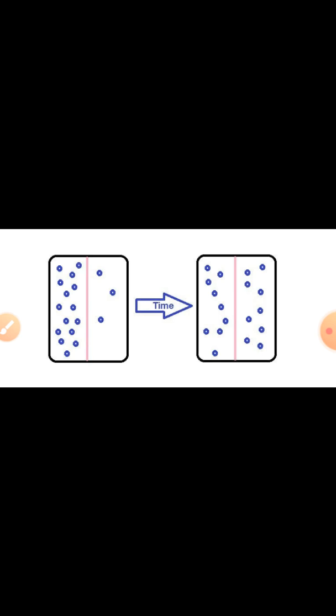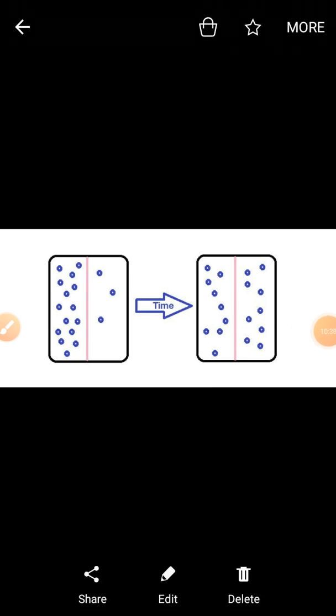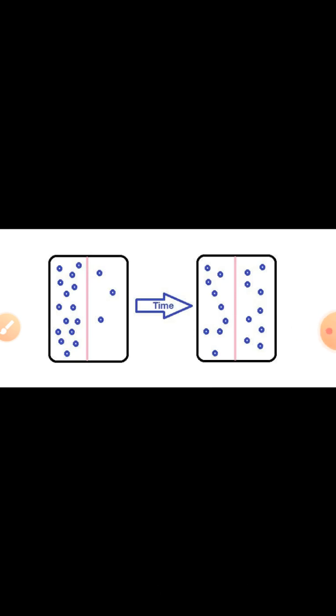As you can see on the screen, there is one compartment in which half of the compartment is filled with some kind of molecule, and during the time the molecules move from one place to another to be evenly distributed within the compartment.